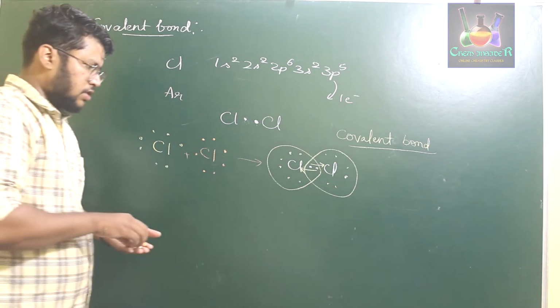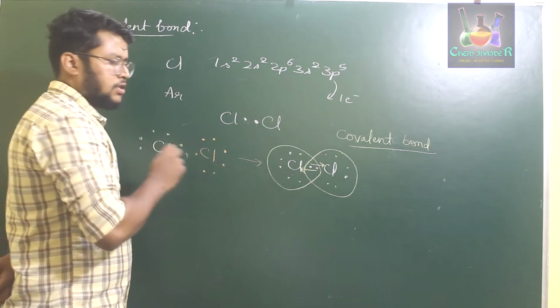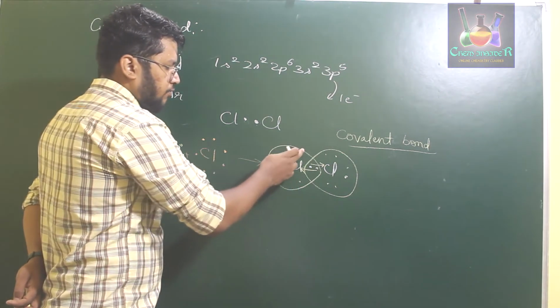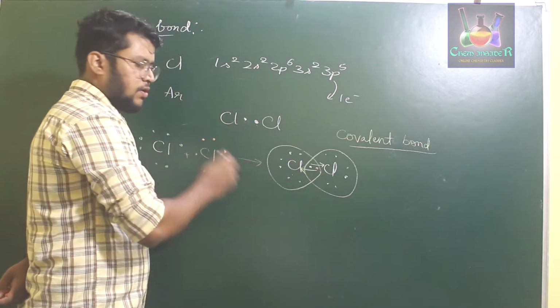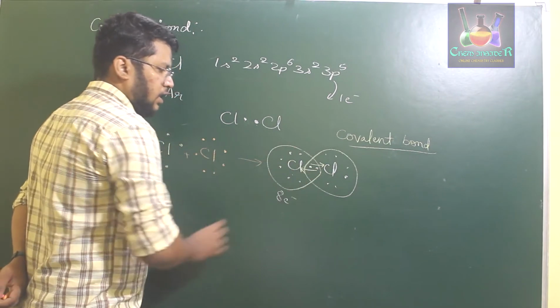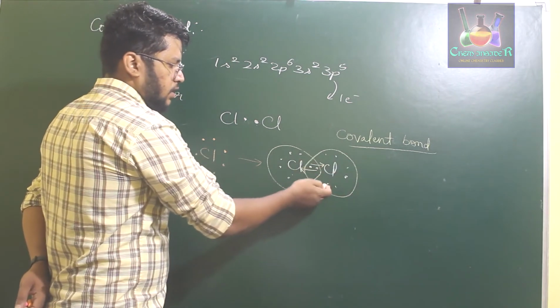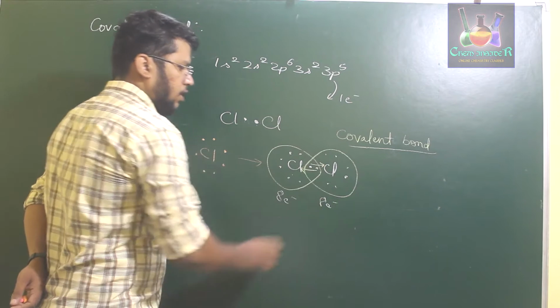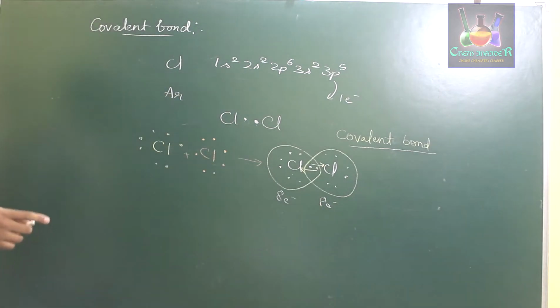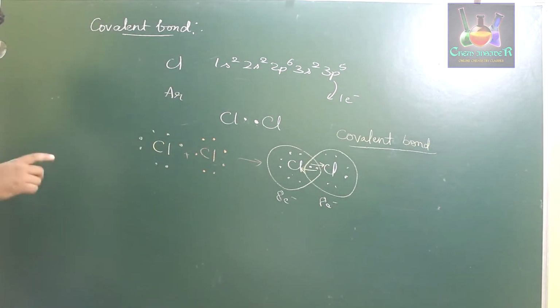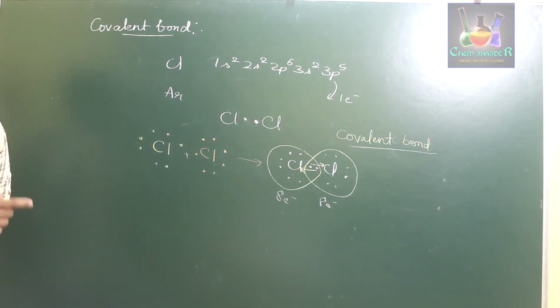Now if you consider this chlorine atom, it has 8 electrons: 1, 2, 3, 4, 5, 6, 7, 8. So it has an octet configuration. This chlorine also has 8 electrons: 2, 4, 6, 8. Even though those chlorine atoms have 7 electrons in their valence shell, since they have shared 1 electron with the other chlorine atom, they have now obtained the octet. So this is how a covalent bond works.